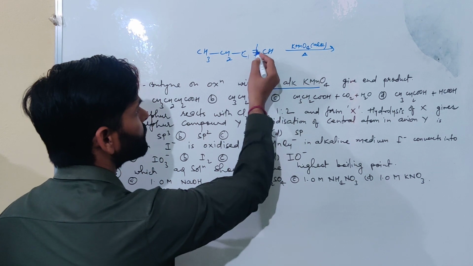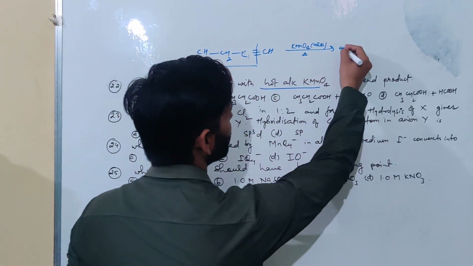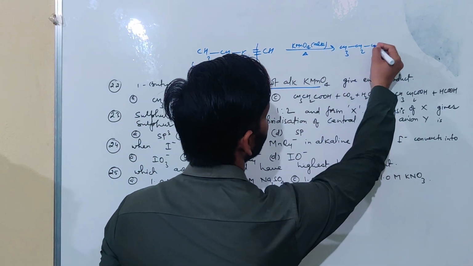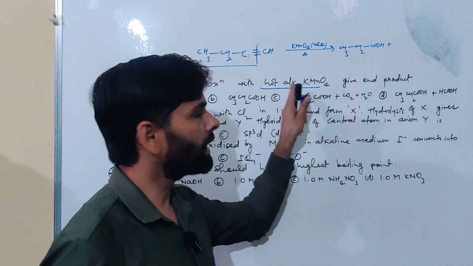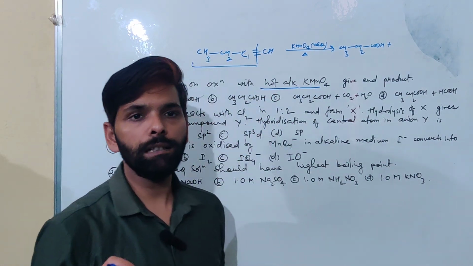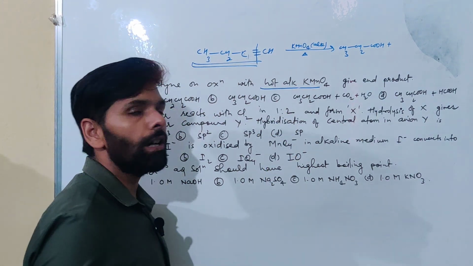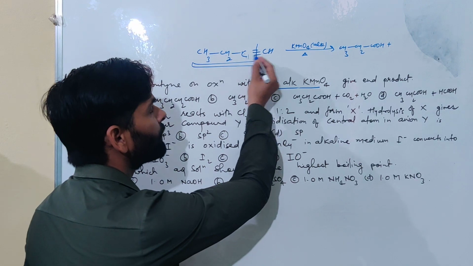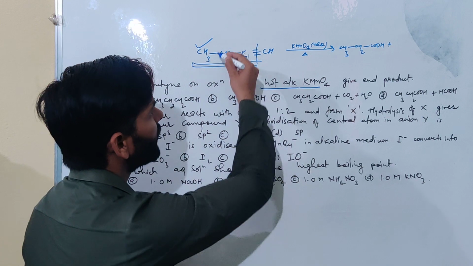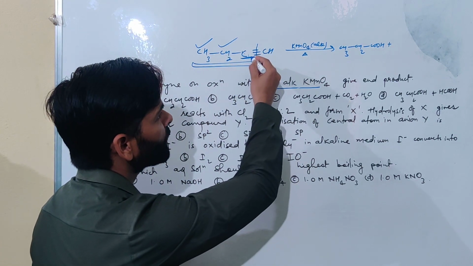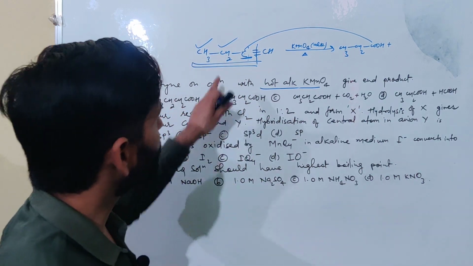From this point the bond will get cleaved, and these 3 carbons will get converted into propanoic acid. You have to remember, whenever it is given as hot and alkaline KMnO4, you will always get acid. You form the acid between those carbons which have either a double or triple bond. So this will remain intact, and this carbon which has a triple bond will get converted into carboxylic acid, so propanoic acid.